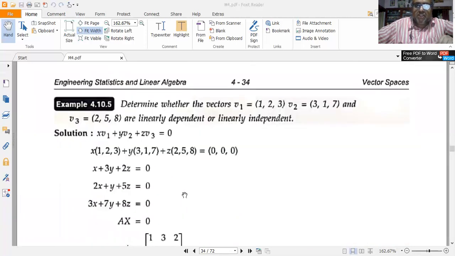Next, determine whether the vectors v1 equal to (1, 2, 3), v2 equal to (3, 1, 7), and v3 equal to (2, 5, 8) are linearly dependent or linearly independent.